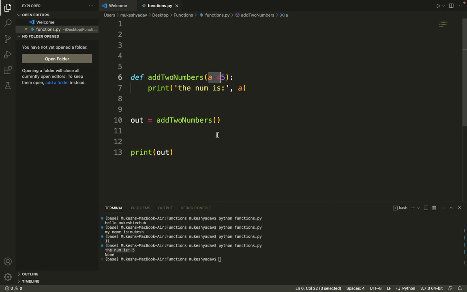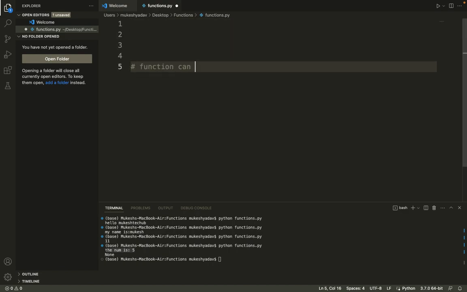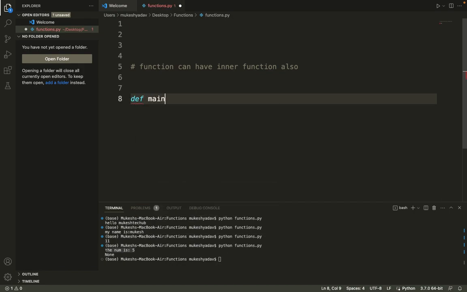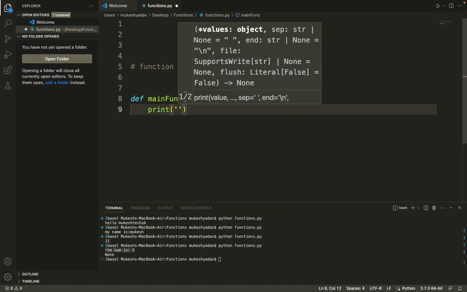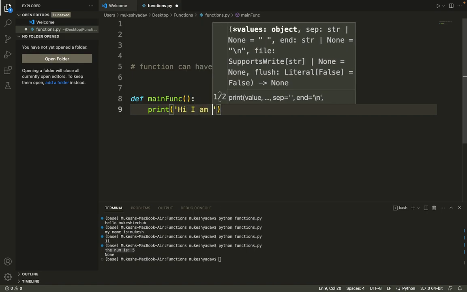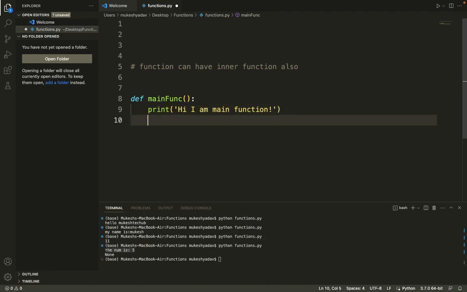A function can have a nested function also. The problem statement is that a function can have an inner function. What does that mean? Let me say def main, the main function, and it's printing hi, I am main function.